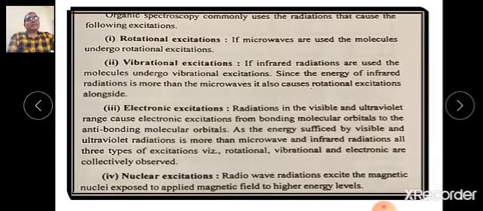In organic chemistry, let us have the knowledge of radiations causing the excitation in the organic spectroscopy. Now, the first excitation is rotational excitation. This excitation occurs when microwaves are used. These microwaves carry out the rotation of the molecule.